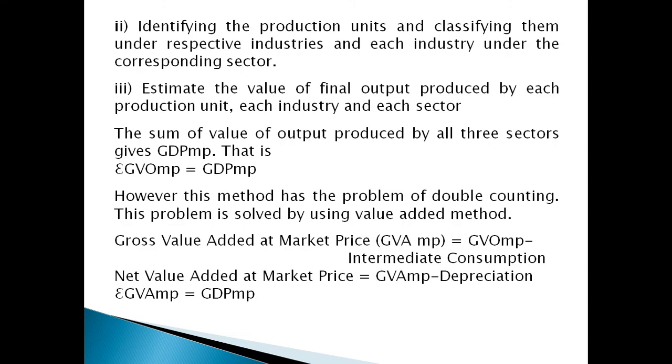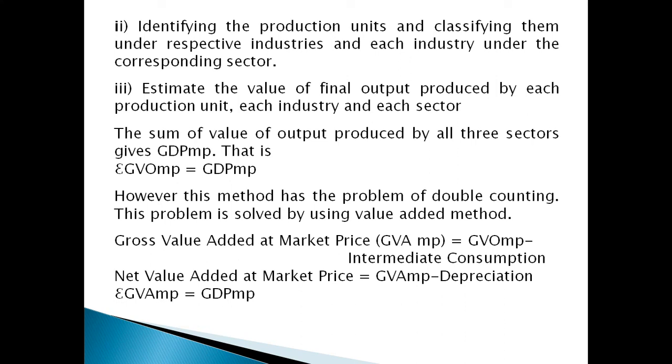The second step is to estimate the value of final output produced by each production unit, each industry and each sector. The sum of the values of output produced by all these sectors is given as the GDP-MP, that is, sigma GVO, gross value of output at market price, equal to gross domestic product at market price. However, this method has the problem of double counting. This problem is solved by using the value added method.